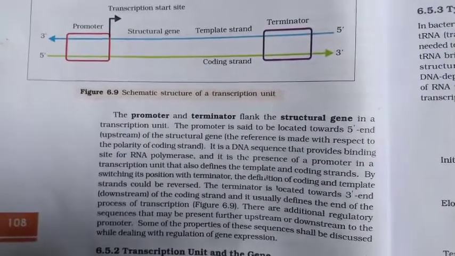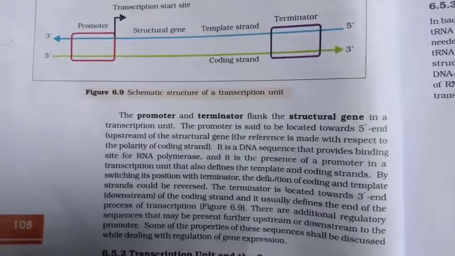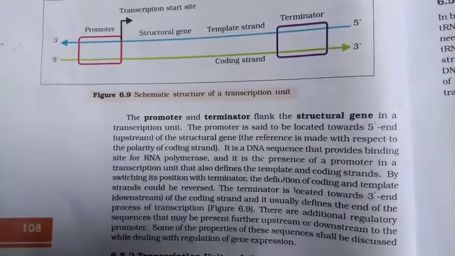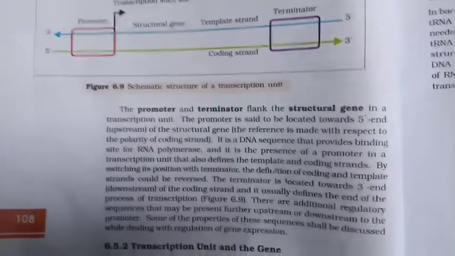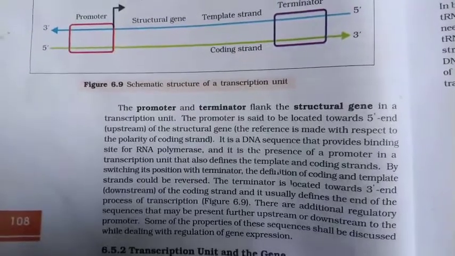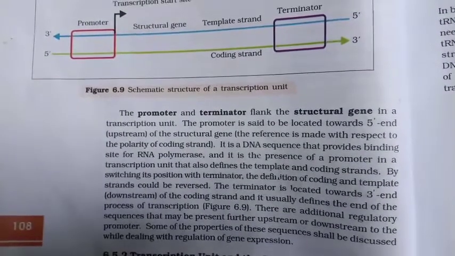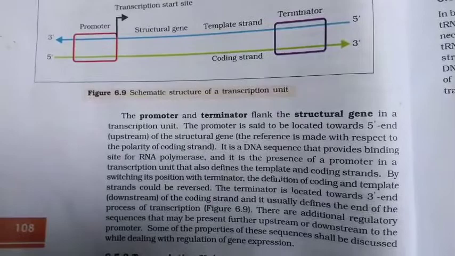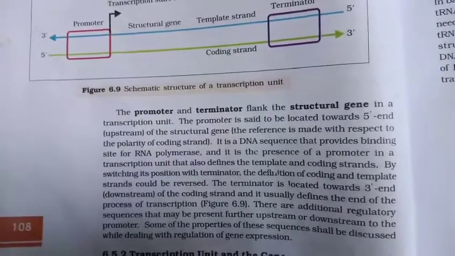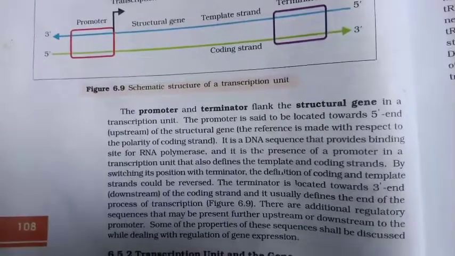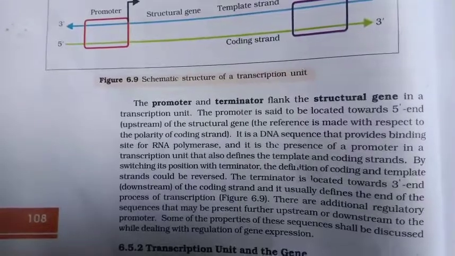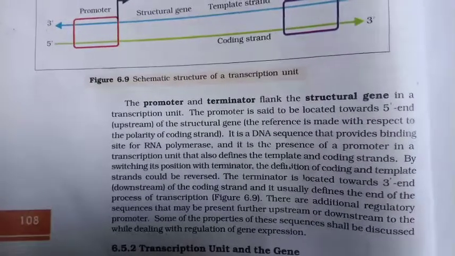In a transcription unit, the promoter is said to be located toward the 5' end, upstream of the structural gene. The reference is made with respect to the polarity of the coding strand. The promoter is a DNA sequence that provides the binding site for RNA polymerase, and it is the presence of a promoter in a transcription unit that also defines the template and the coding strands, and by switching its position with the terminator, the definition of the coding and the template strands could be reversed.